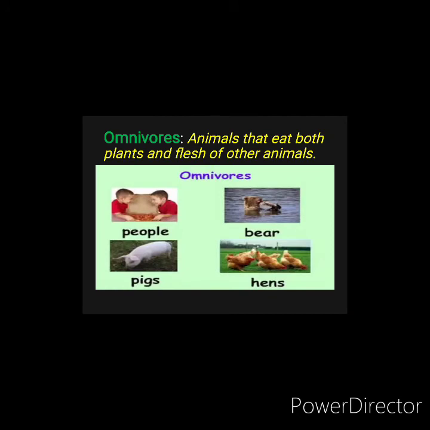Omnivores. Omnivorous means the animals that eat both plants and flesh of other animals. Like we human beings, we also eat the parts of the plant, and we also eat the flesh of other animals. Bear, pigs, hens. These are some of the animals that eat both plants and flesh of other animals.